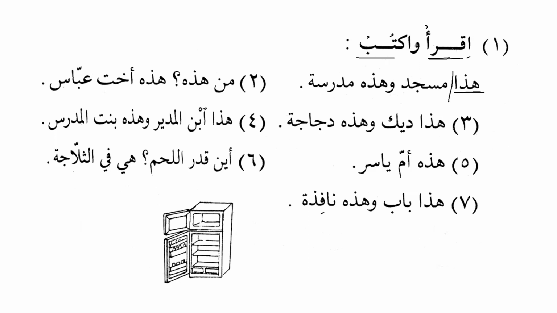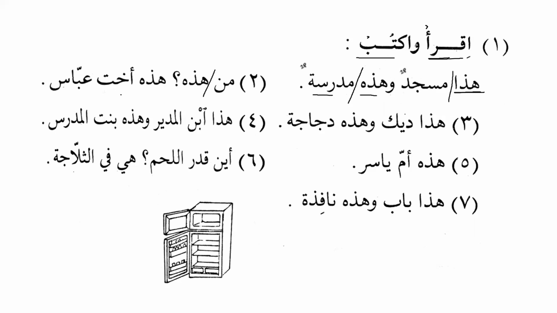The reason is it is a nominal sentence, and the nominal sentence consists of two parts, subject and predicate, and subject and predicate are always marfu. Now we can see that hadha is a fixed noun. It does not have any visible ending. But masjidun, we can see the ending, that it should take tanween. Why? Because it is the predicate. Please remember the real reason. It's not that every noun is marfu by default, but because it is subject and predicate. Similarly, hadhihi is marfu and madrasatun is marfu because hadhihi is subject and madrasatun is predicate.